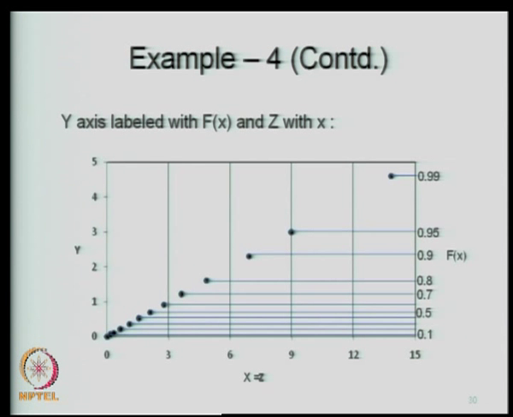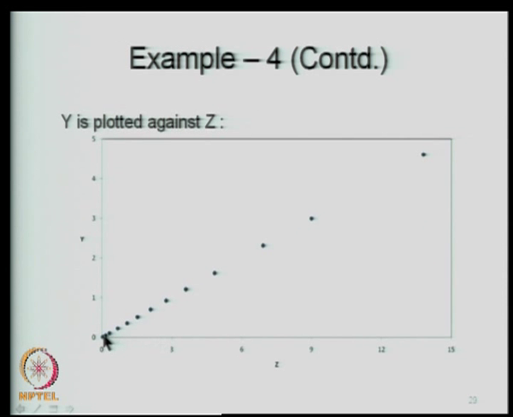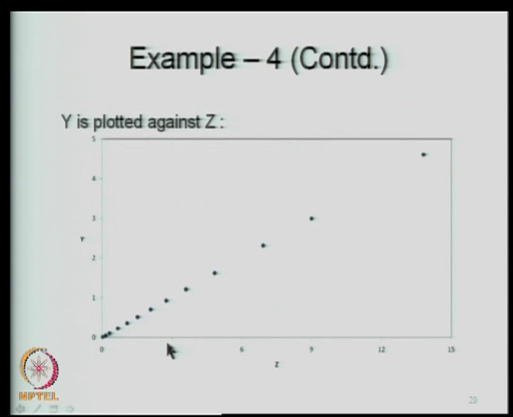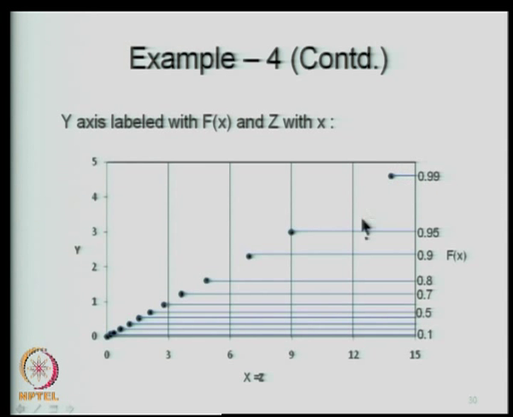So, all I did is that I plotted y against z, which comes to be a straight line, and then corresponding to each of the points that I have obtained, I will put the associated f of x values from here and then construct another scale here, which is the probability scale, which is f of x in fact, and then relabel all these points like this, and then extend the lines and obtain the probability paper.